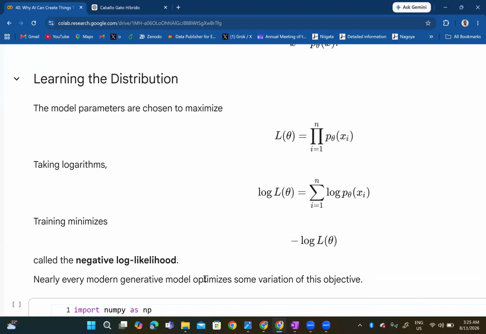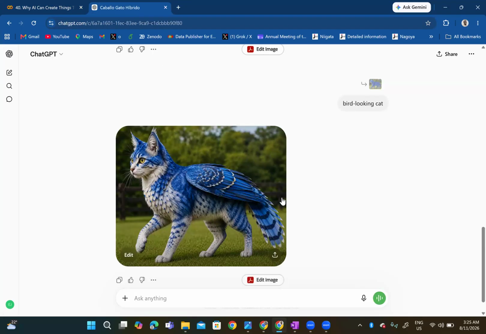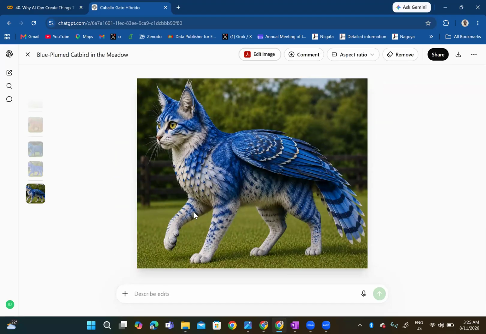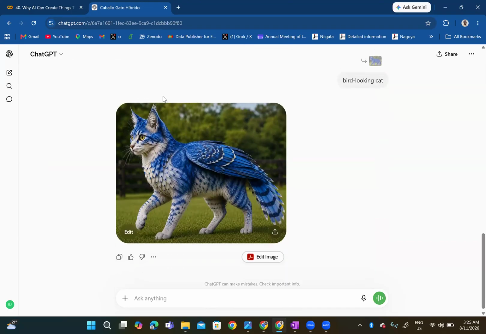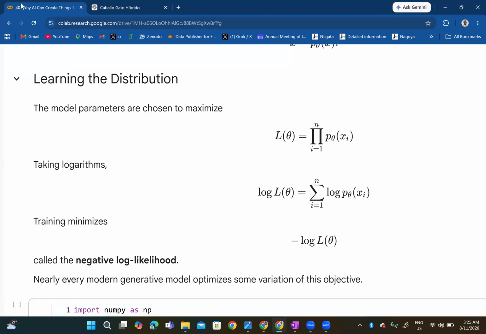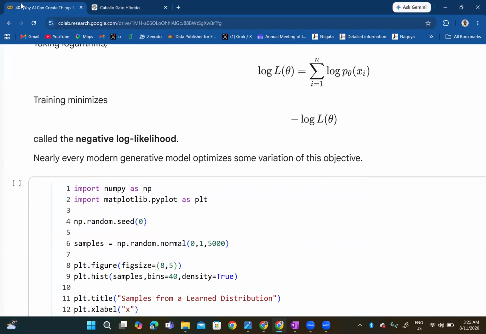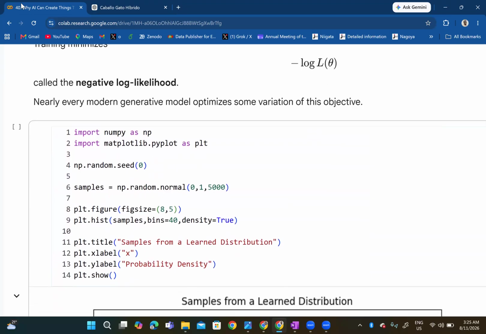Here we are talking about image generation, but even for text generation, what we are trying to do is get as close as possible to what is expected. Now imagine, this is really funny: you have a cat with wings, because I asked for a bird looking cat. In essence it's a cat, but we can see the body is like the body of a bird, so to speak. Nearly every modern generative model optimizes some variation of this objective.